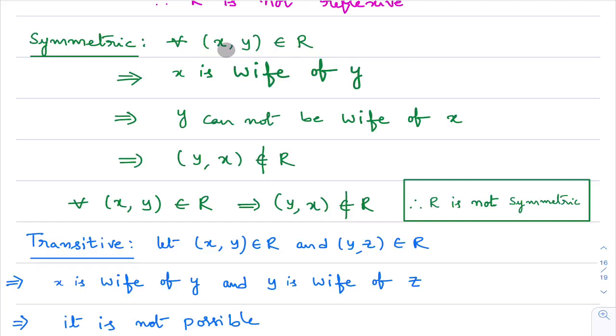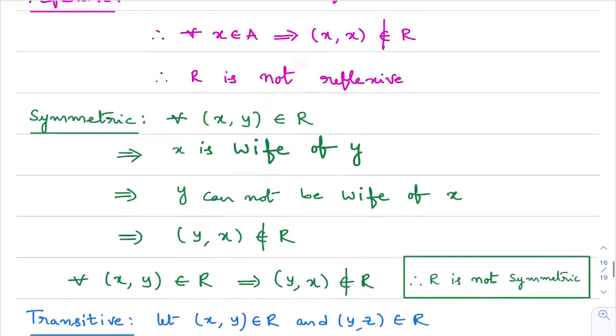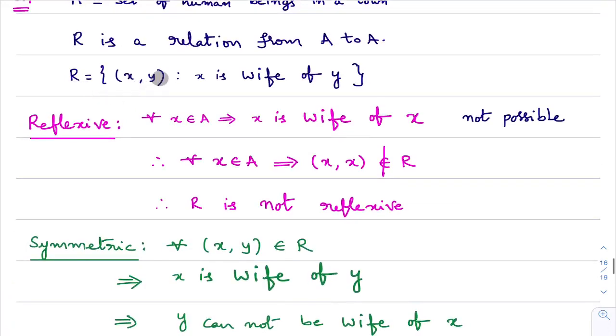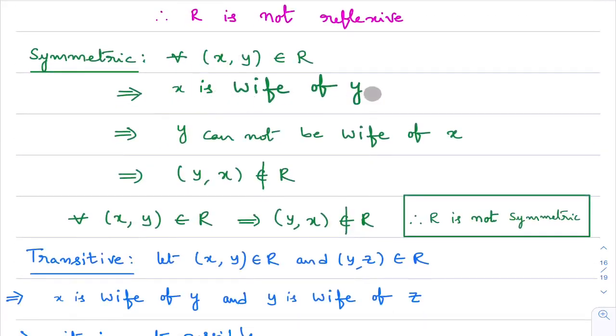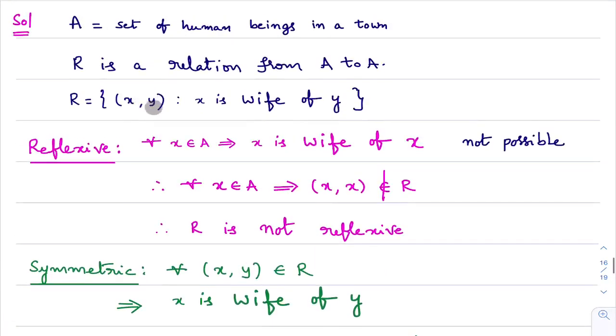When you take an ordered pair (x, y) in the relation, it means x is wife of y. See here, x is wife of y means x is female, y is male. Now you need to check that the ordered pair (y, x) belongs to R. The ordered pair (y, x) belongs to R if y is wife of x.